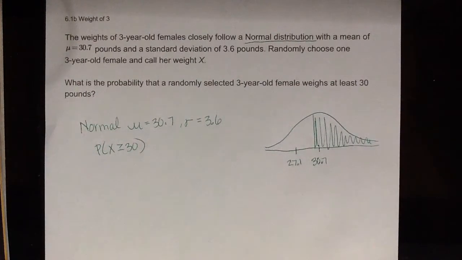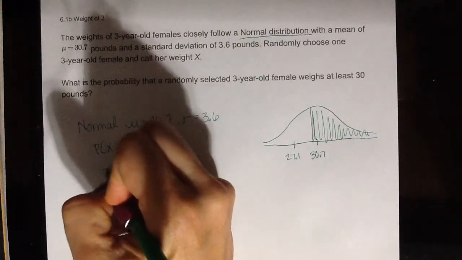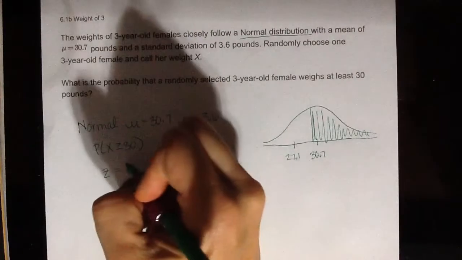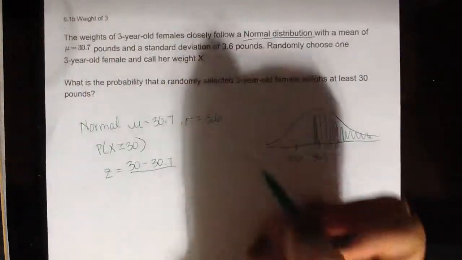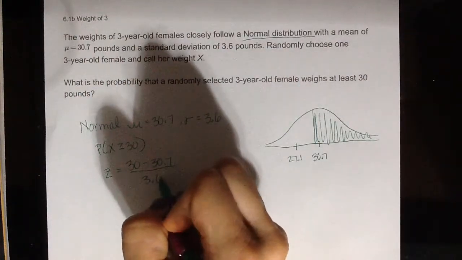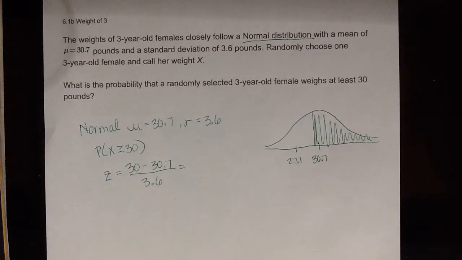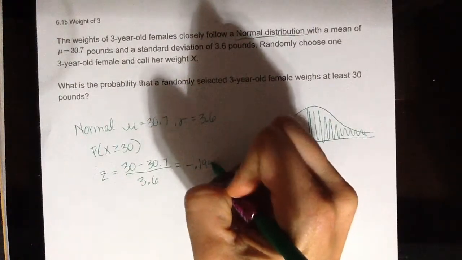So let's go ahead and do our calculations. We're going to start by, as we've done before, looking at our z-score: observation minus mean divided by standard deviation. If I put that into a calculator, I get negative 0.1944.